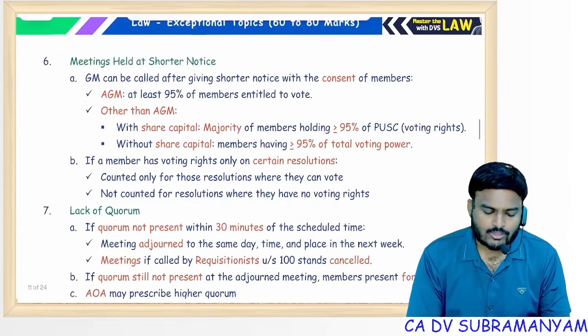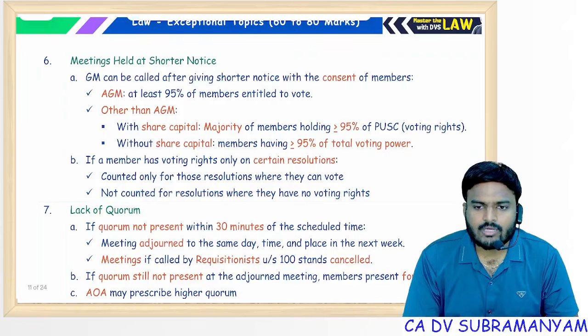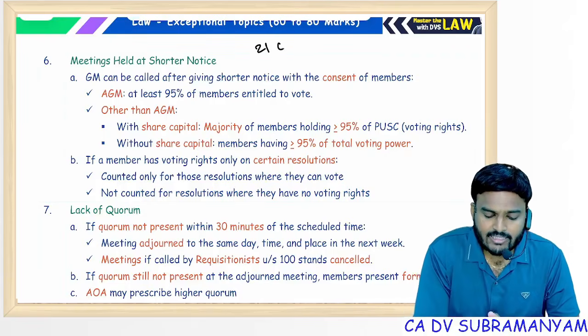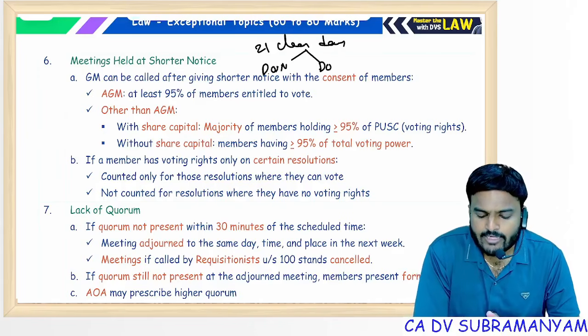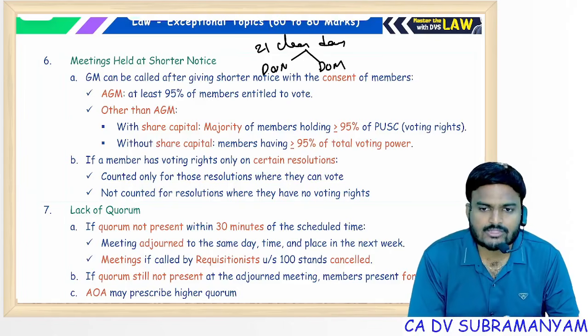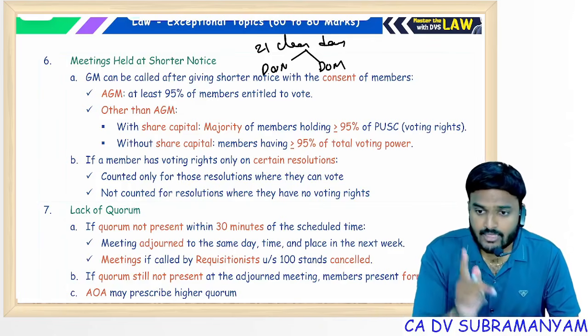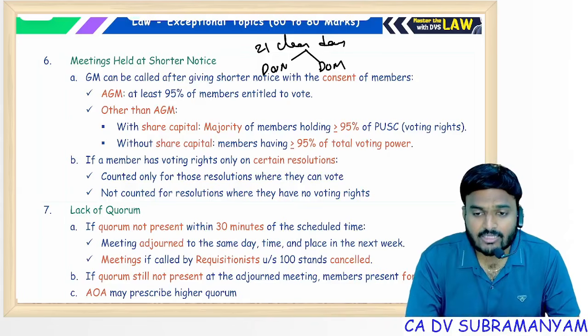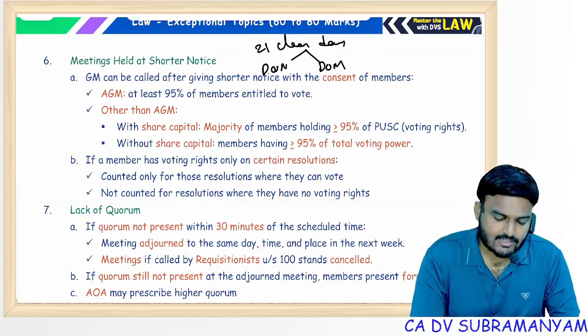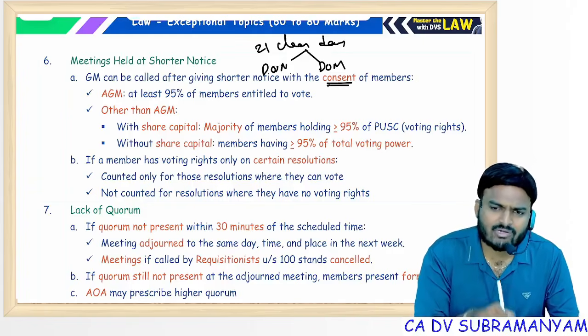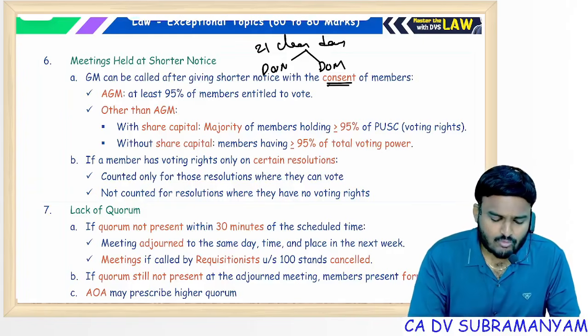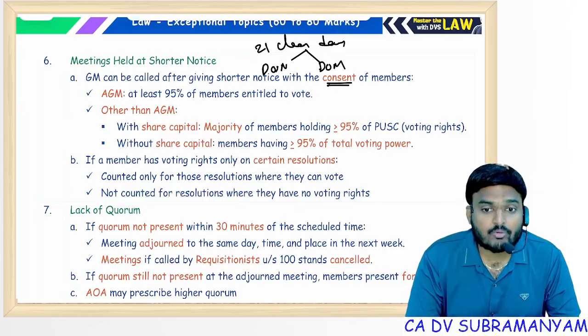Meetings held at shorter notice. So what is the notice period, ma? 21 clear days. Clear indicates the date of service of notice and the date of meeting shall be excluded. And if you are sending notice via post, 48 hours shall be added for putting the same into transmission. Okay. And don't forget section 8 company. For a section 8 company, it's not 21 clear days, it's 14 clear days. Shorter notice means less than 21 clear days or 14 clear days. Notice will be valid if requisite approval has been obtained.